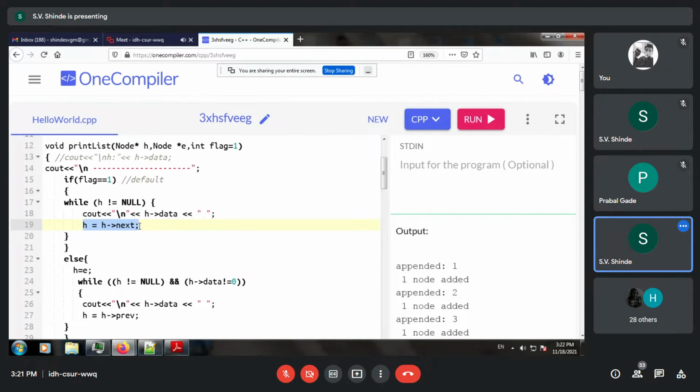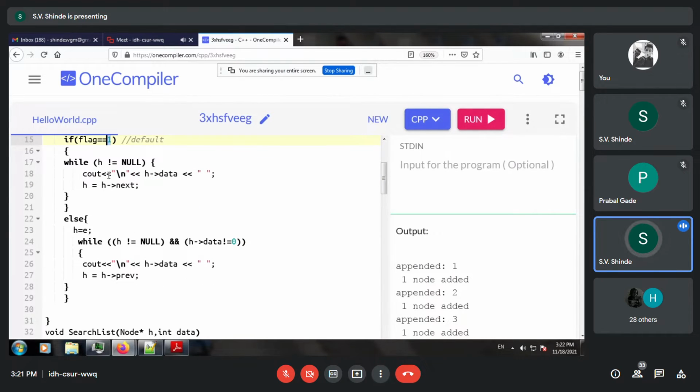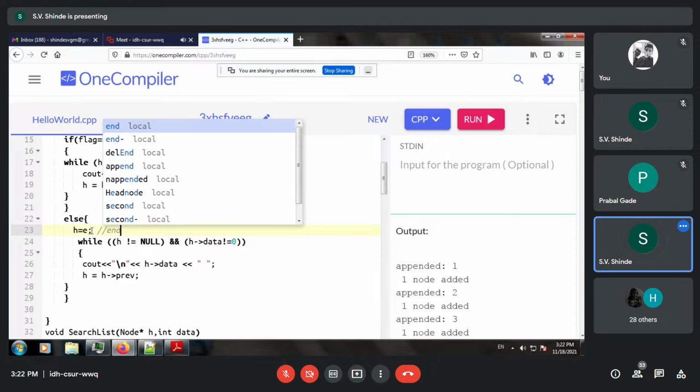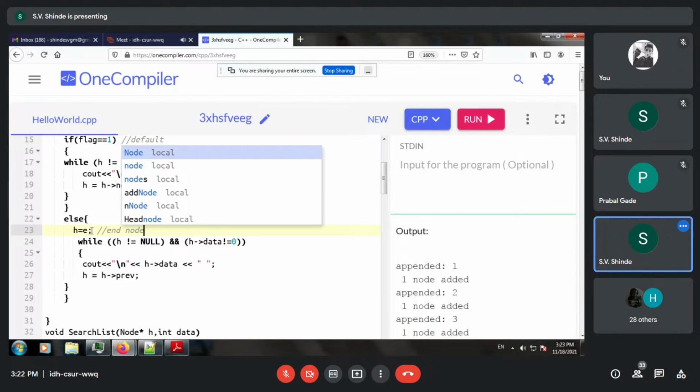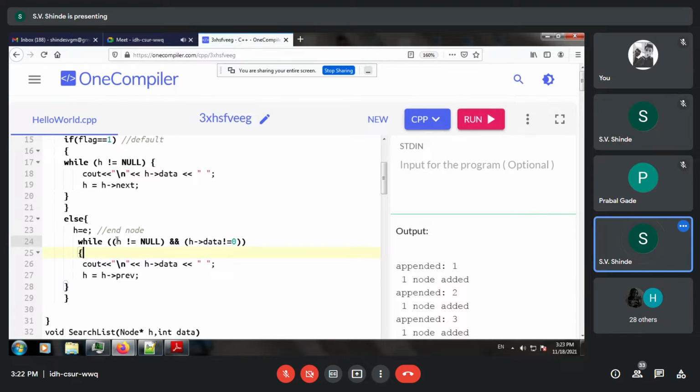So it will move from head node to the end node. Now going into reverse, that means your flag is not 1. The flag will be 0 or something else, but it will not be 1. So if it is 0, now h is equal to e. That means the starting point is e, that is the end node. So over here we can say it is the end node, and we put a statement h not equal to null, and h arrow data not equal to 0.